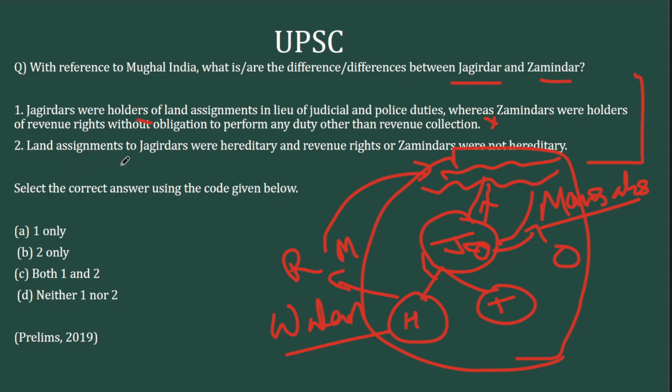Next up, land assignments to Jagirdars were hereditary and revenue rights to Zamindars were not hereditary. Again, wrong. I told you Jagirdars were both hereditary as well as transferable. In case of Zamindars as well, it was both hereditary as well as transferable because the Zamindars can be Jagirdars as well. So here both statements are wrong. The right answer is option D.